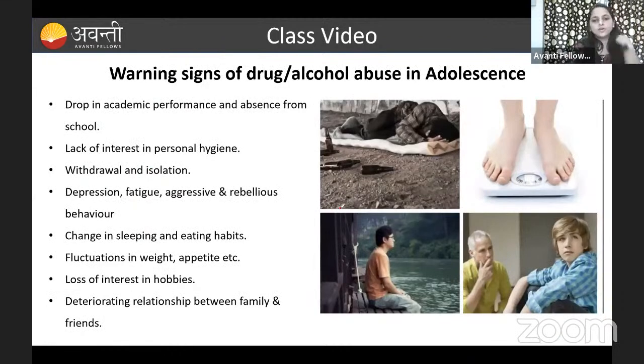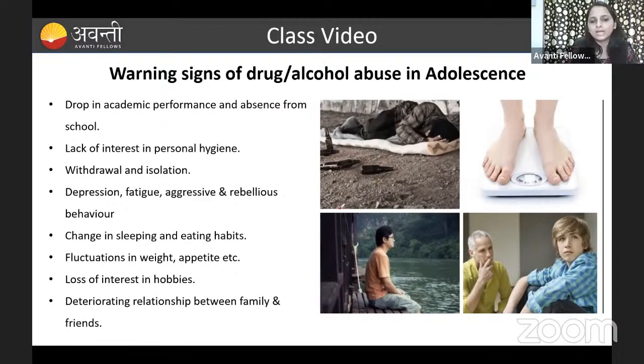Fine. So let us talk about the warning signs of drug and alcohol abuse in adolescents. If someone is taking drugs or alcohol at this age, how do we recognize them? They will show some symptoms. If you see people with these symptoms, just recognize them. So what are the warning signs? You can see who is abused by alcohol and drugs.